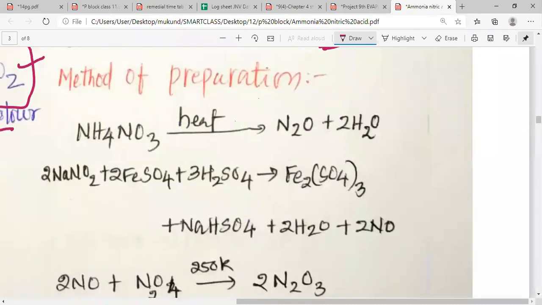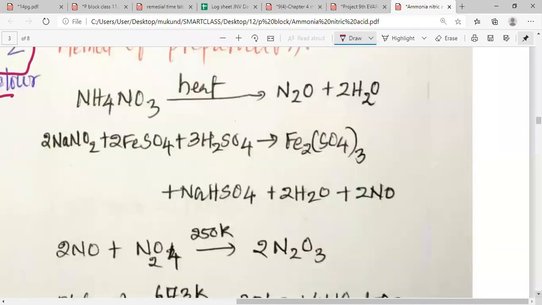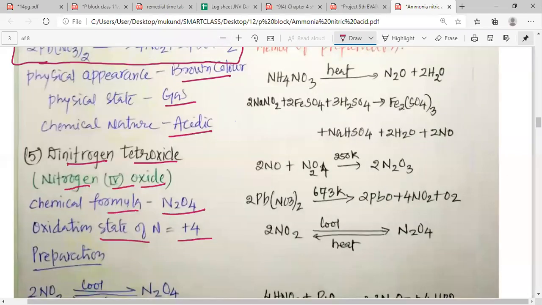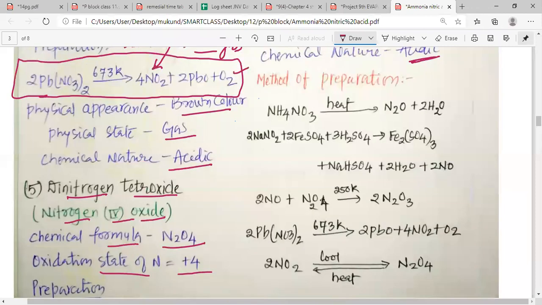So this is how, my dear students, we have various oxides of nitrogen. Please remember the various methods of preparation of these oxides. Let us do a small revision. The first oxide, N2O, can be prepared by the decomposition of ammonium nitrate. The second oxide, NO, is prepared by the reaction of NaNO2 and FeSO4 in the acidic medium of sulfuric acid. That gives us ferric sulfate, sodium hydrogen sulfate, water, and nitrogen monoxide.